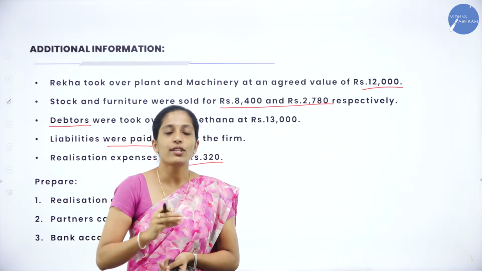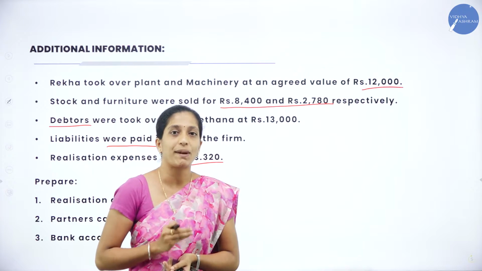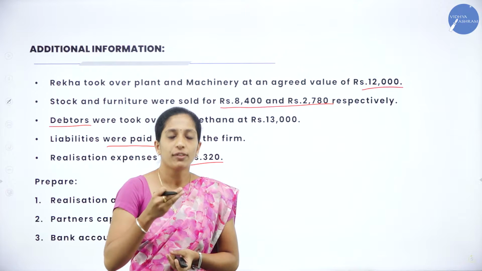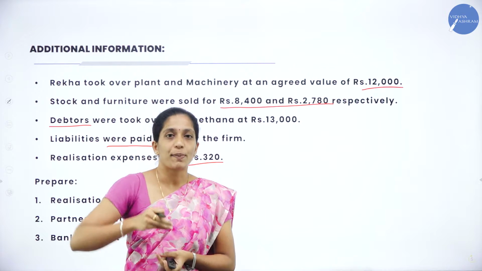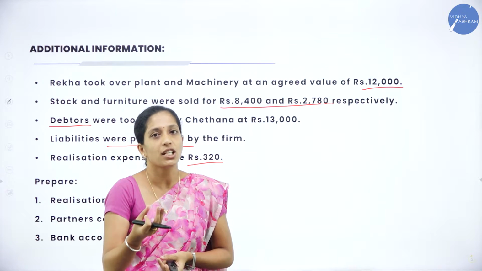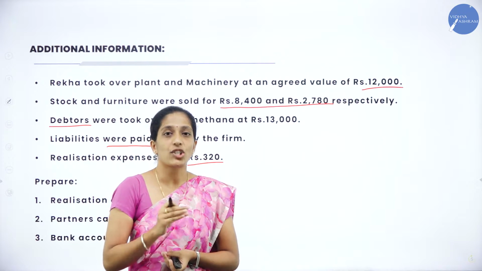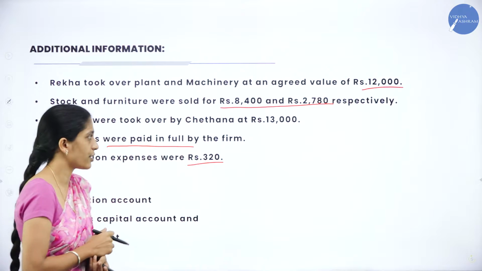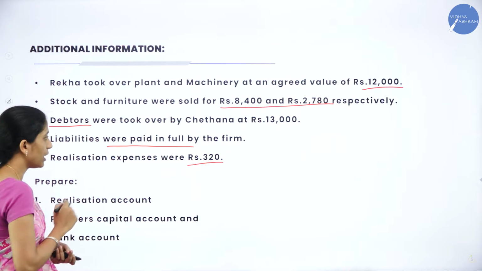There certain extra expenses take place, which are known as realization expenses. In the procedure of selling assets as well as paying liabilities, certain expenses take place, and we have to take that into consideration also.